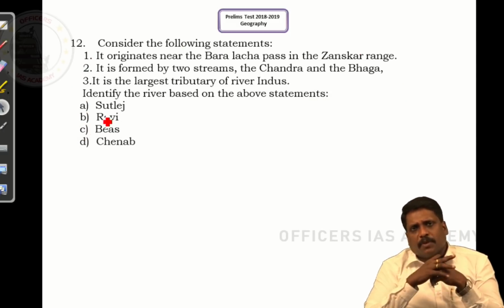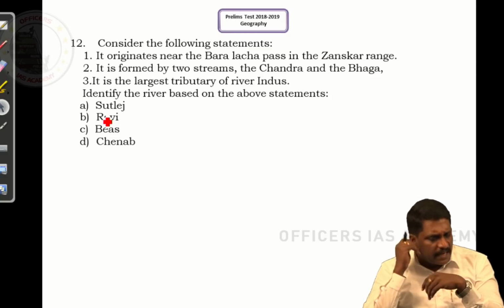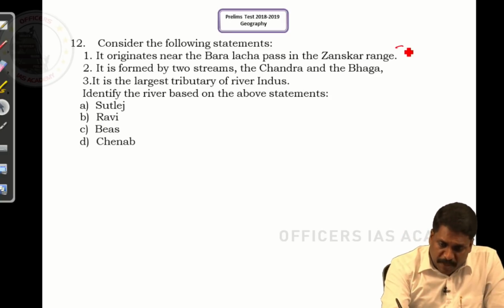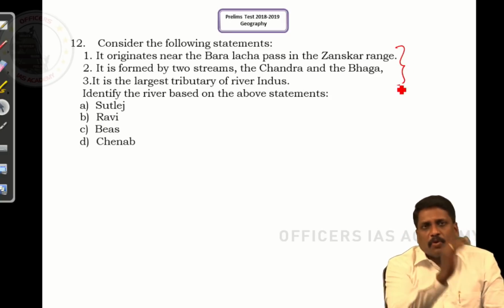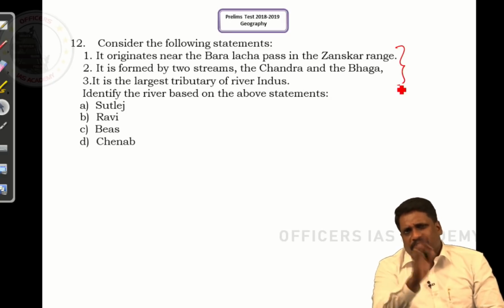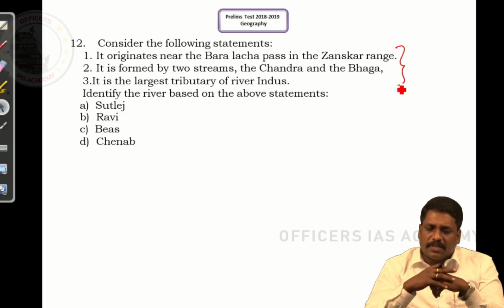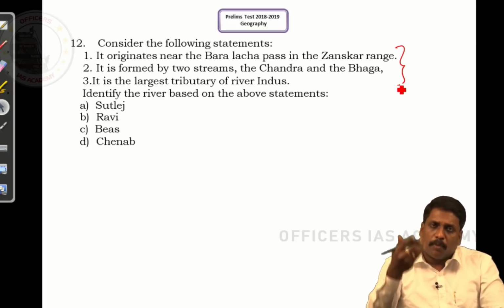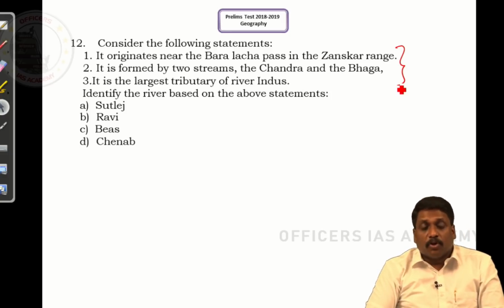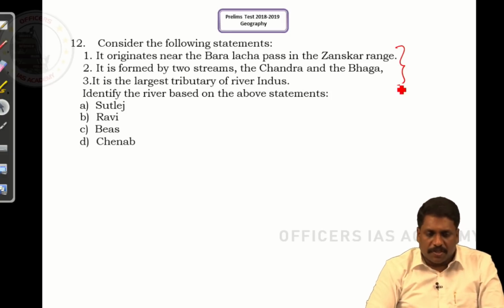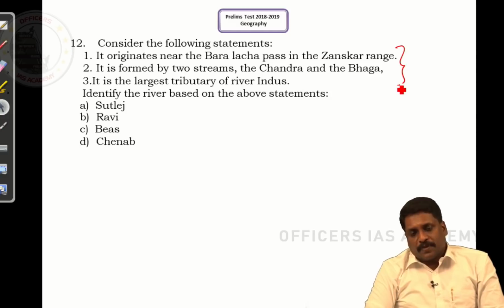Direct question, question number 12, very direct answer. Even among the 3 statements, if you know even 1, you can arrive at the right answer. This is one of the easiest questions you can have. It says it originates near Baralacha La pass in the Zaskar ranges. If you are not very sure about it, no problem. We'll just see whether in statement 2 you can find which river it is. It is formed by 2 streams, the Chandra and Baga.